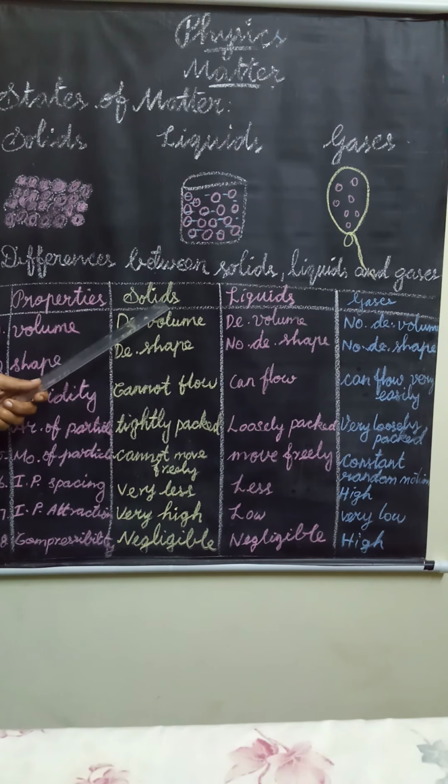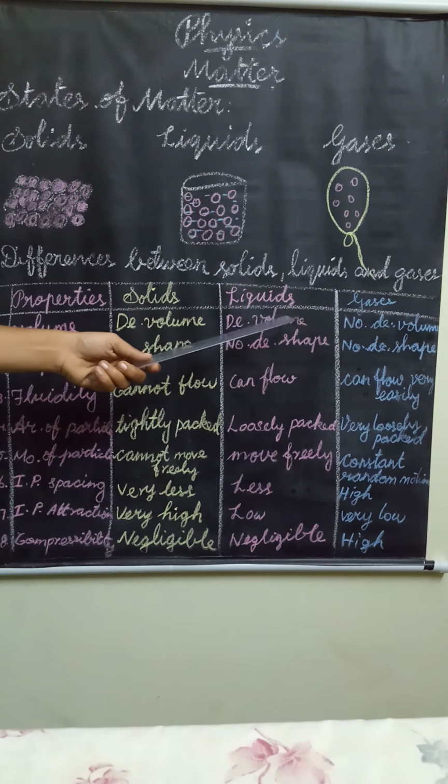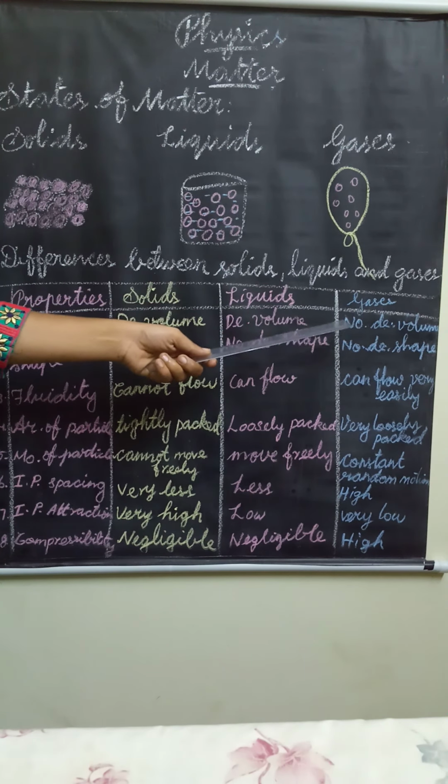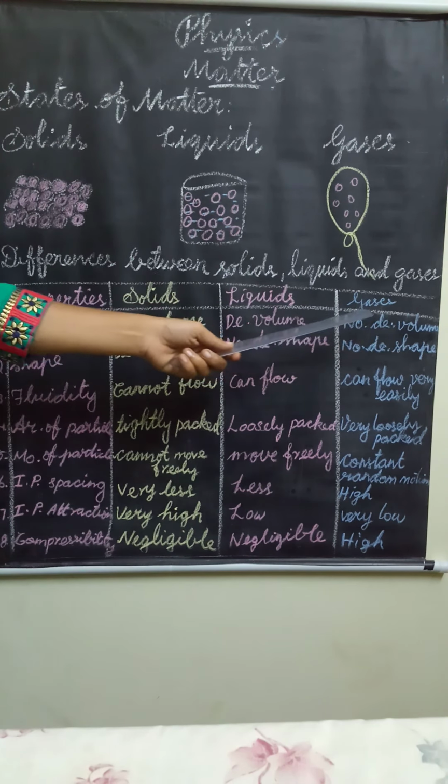First one is solids, liquids and gases. Volume. Solids have definite volume. Liquids have definite volume. Gases do not have definite volume.